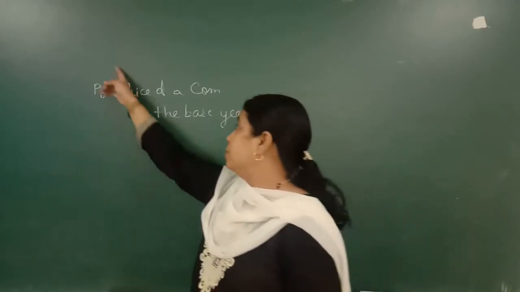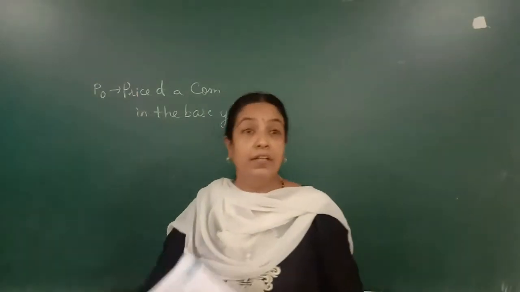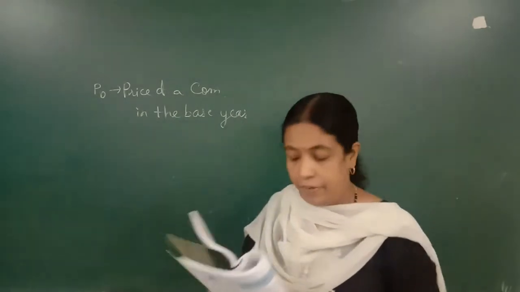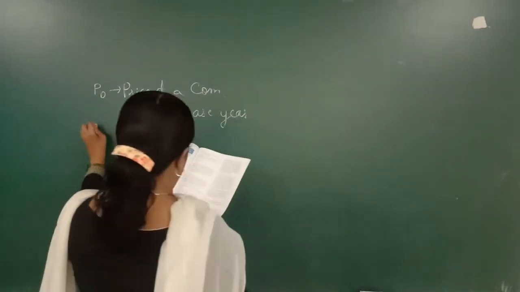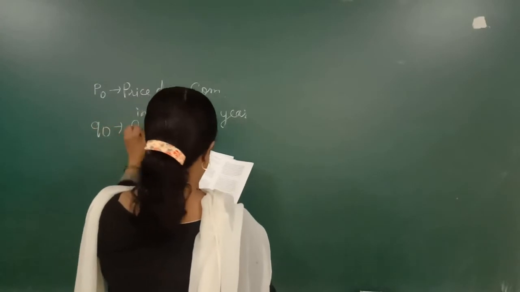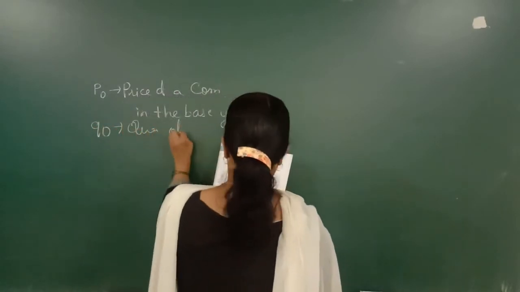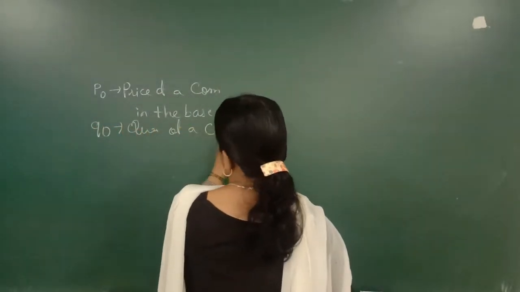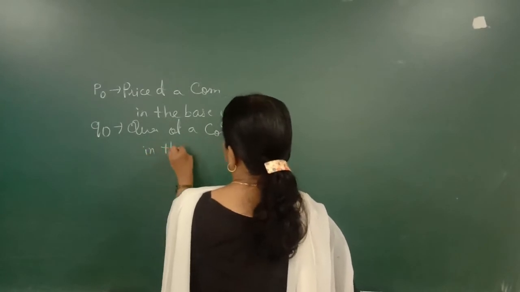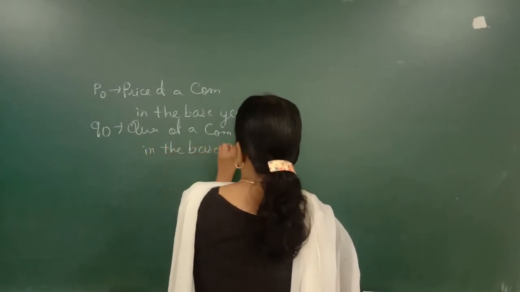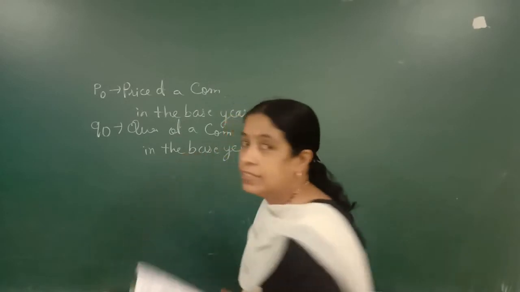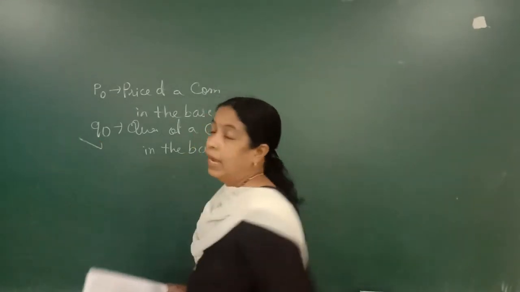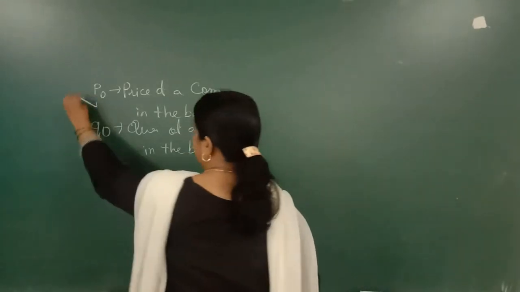So your P0 will be the entries in 2015. Next will be Q0: quantity of a commodity in the base year, because while calculating the quantity index number, this is important. While calculating the price index number, P0 is important.